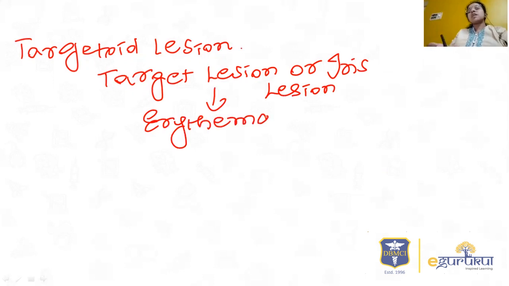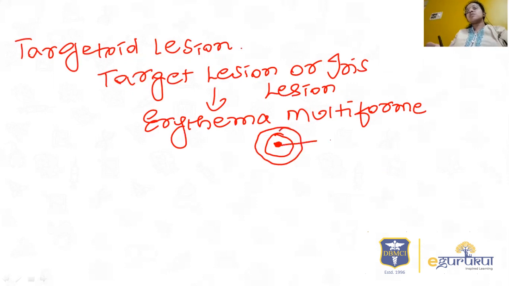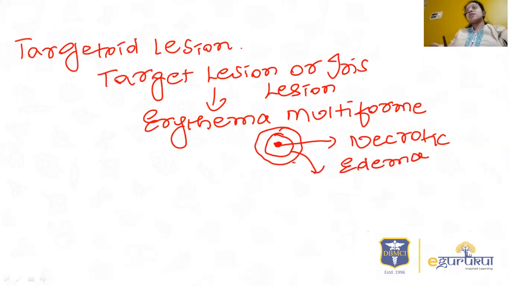So how does a target lesion look? Usually it will have three zones. Here you can see the necrotic area surrounded by one circle, and then another circle. It looks like you're targeting something, so that's why it is called a target lesion. So the necrotic area, the surrounding edematous area, and this is erythema or redness. There will be three zones in a target lesion.